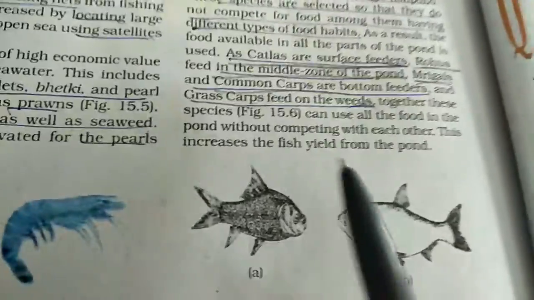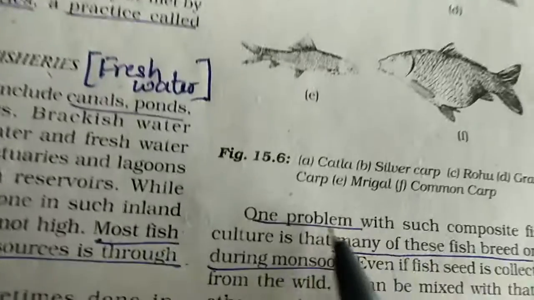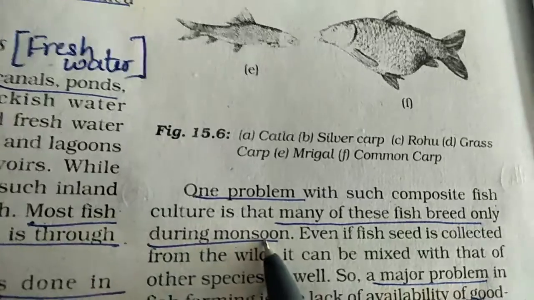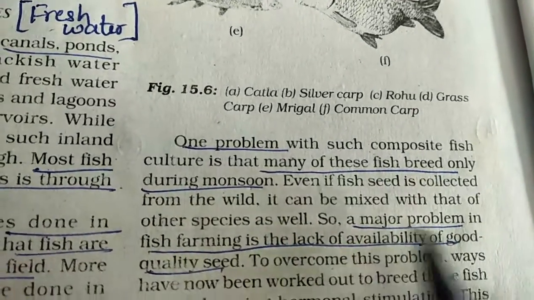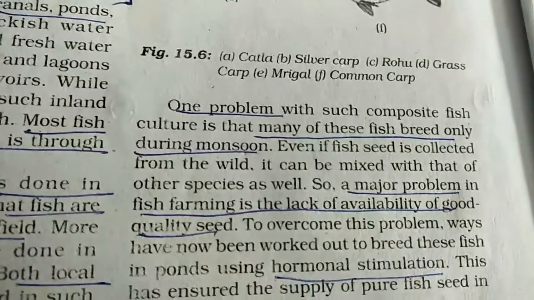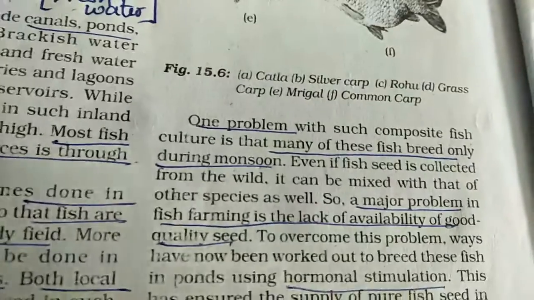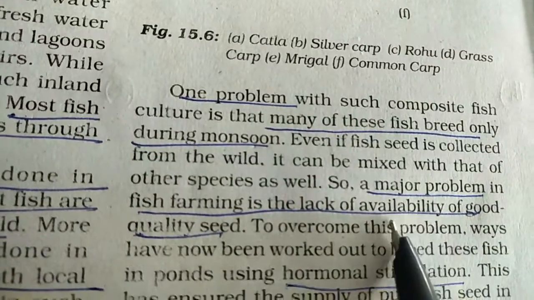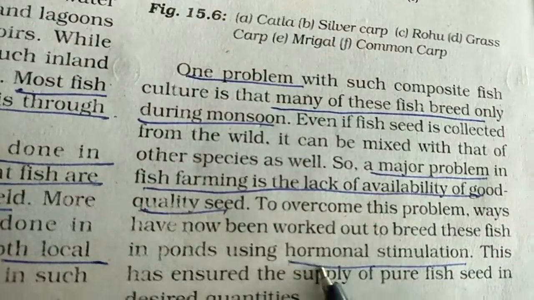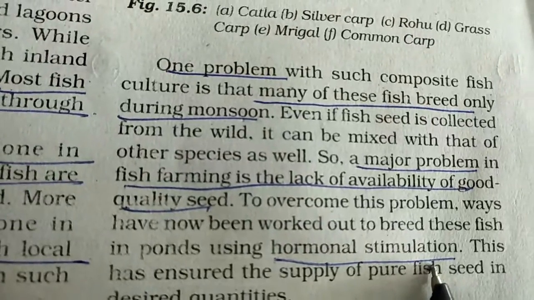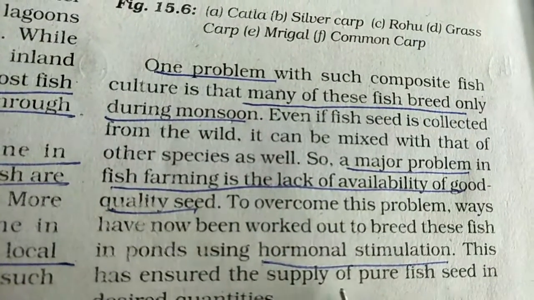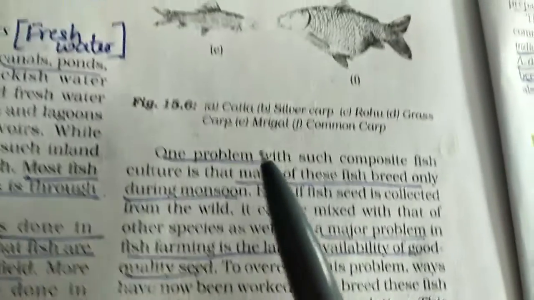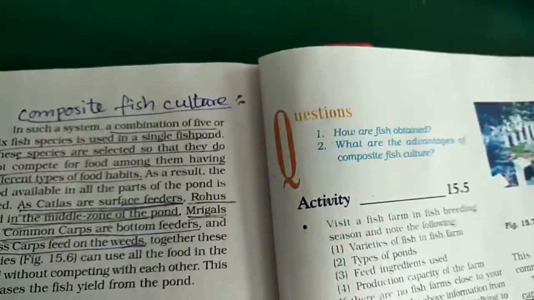Now in this composite fish culture, there is one problem, that all these composite fish breed only during monsoon. Now the major problem in fish farming is the lack of availability of good quality seeds. The fish seed quality which we put for culture, sometimes we don't get what we want, so you have to use hormonal stimulation in the fish. Then only you will get the good variety of fish seed which can be cultured in this composite culture pond.